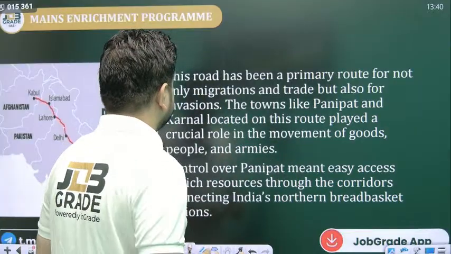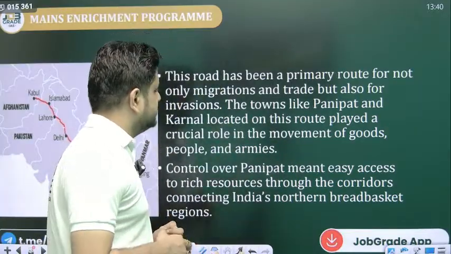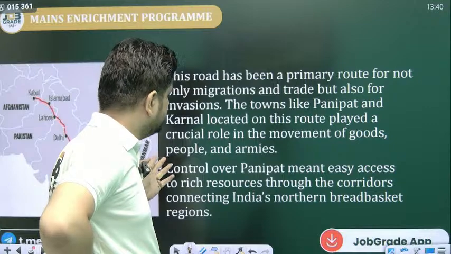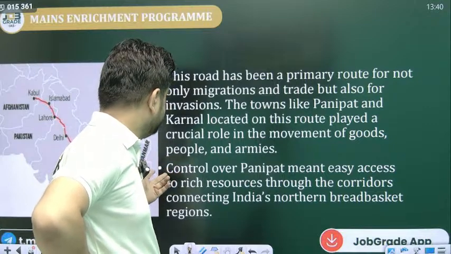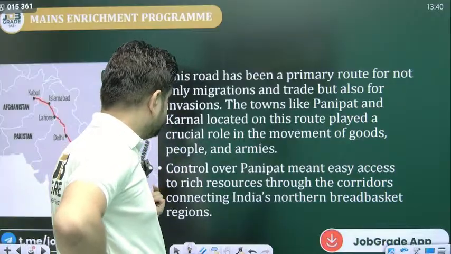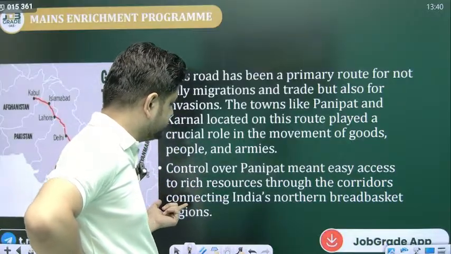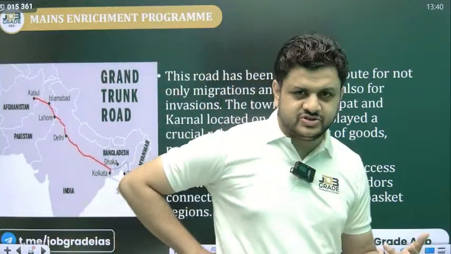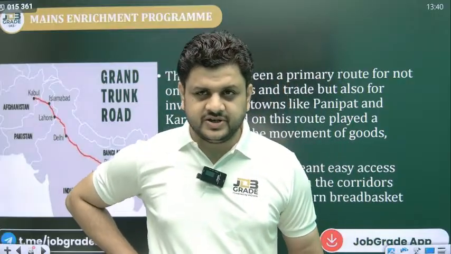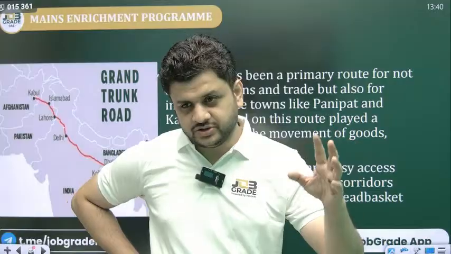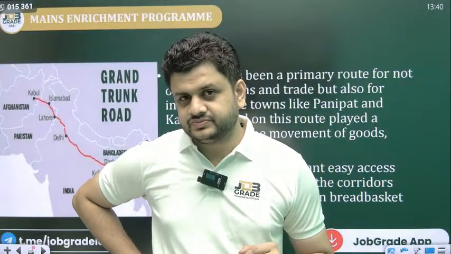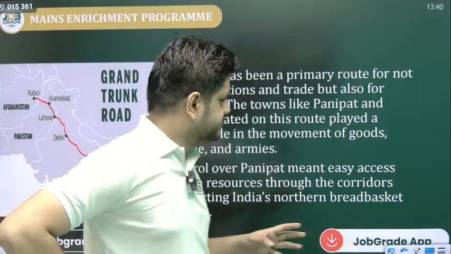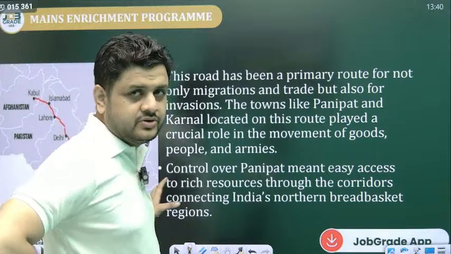So this road has been a primary route not only for migrations and trade, but also for invasions. The towns like Panipat and Karnal located on this route played a crucial role in the movement of goods, people and armies. Control over Panipat meant easy access to rich resources through the corridors connecting India's northern breadbasket region. The northern breadbasket region is Punjab, Haryana, Uttar Pradesh. If you are able to control Panipat, that means you are able to control the resources associated with it. So this was all about the Grand Trunk Road.